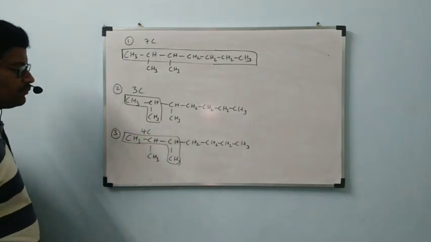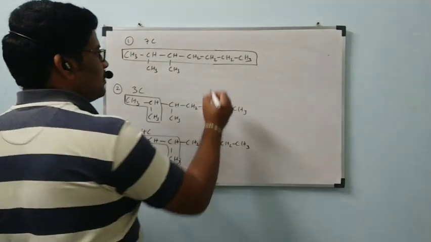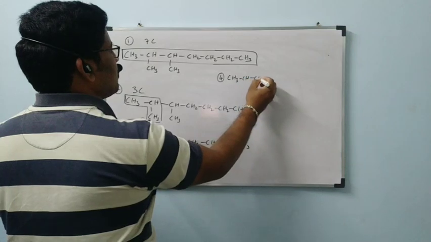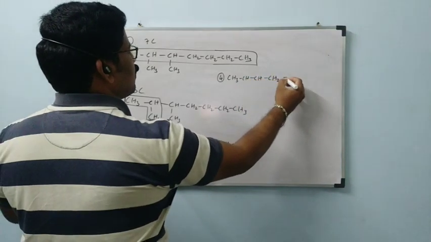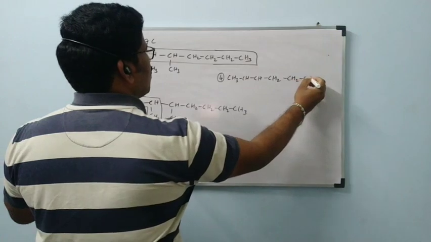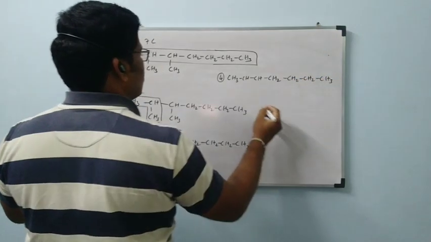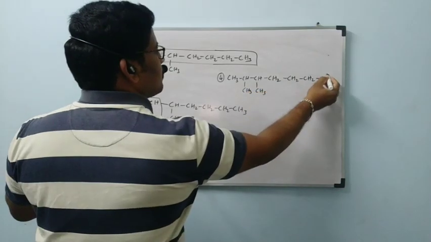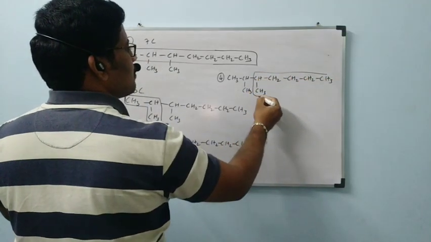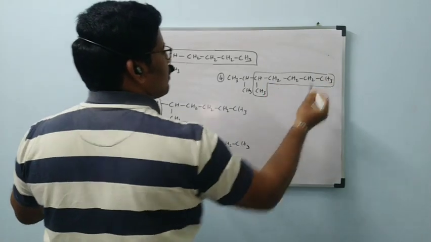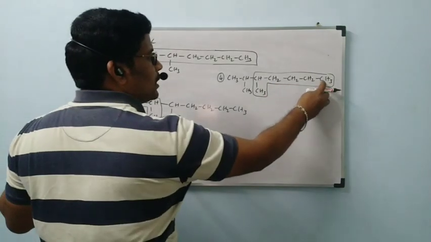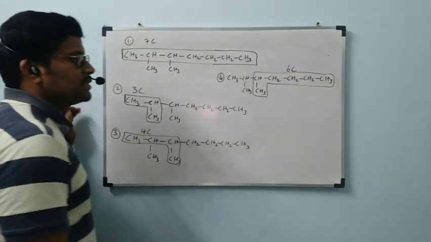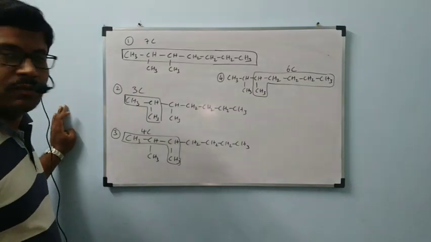Next, fourth possibility: one, two, three, four, five, six. Fourth possibility has 6 carbons. Okay, fifth possibility.